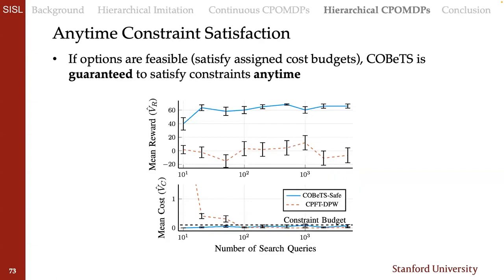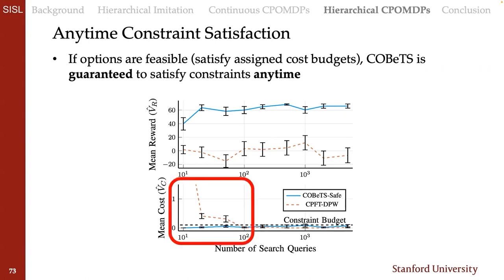COBETS also has some nice safety properties where we can track, in that search, the remaining cost to go and assign that cost to go to different options. So if our options can stay feasible to those constraints that are assigned to them, one thing is that this whole search can be safe anytime. So independent of the number of searches you take, or the number of simulations you take in your search, you're going to come out with a safe solution.